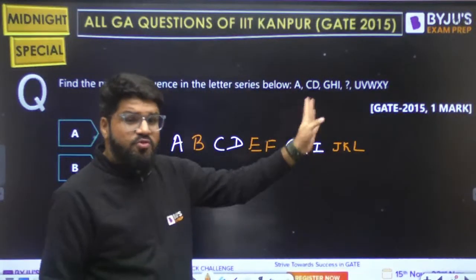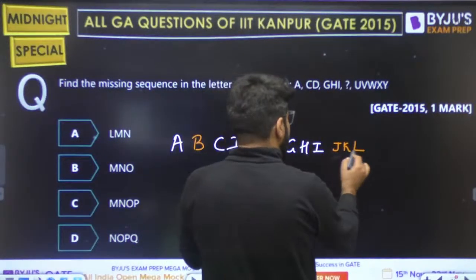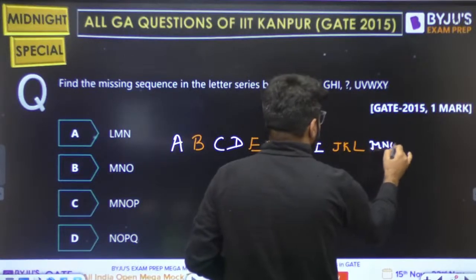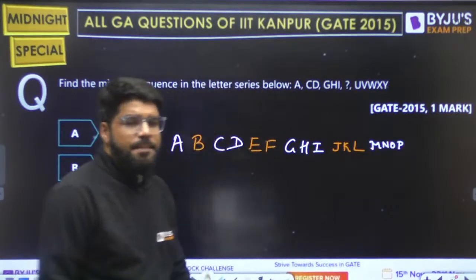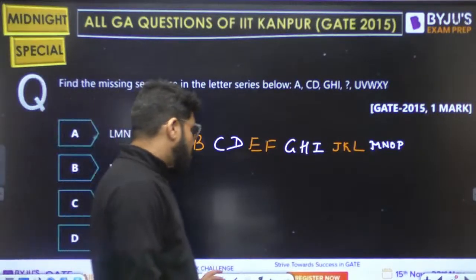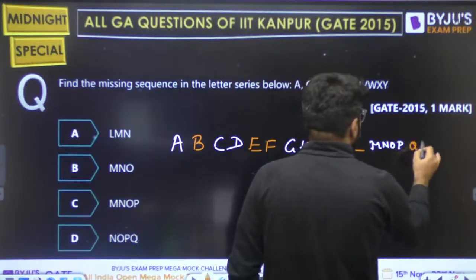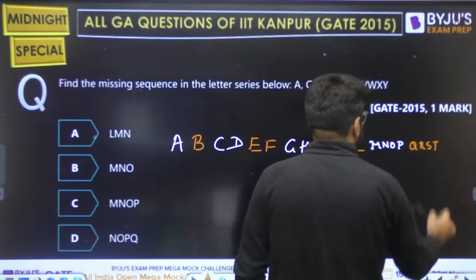3 given, 3 missing. Now 4 given, 4 missing should follow. So what should be the 4 given? After J, K, L comes M, N, O, P. M, N, O, P is your answer. Let us complete it and see. 4 given, 4 missing: M, N, O, P, then Q, R, S, T missing.